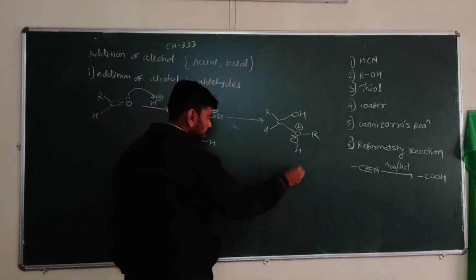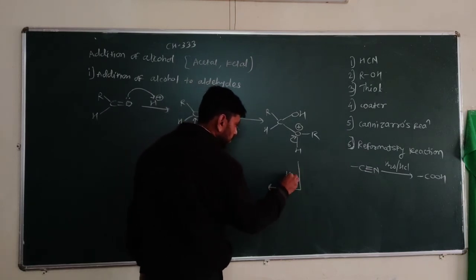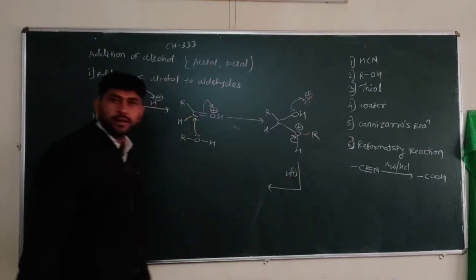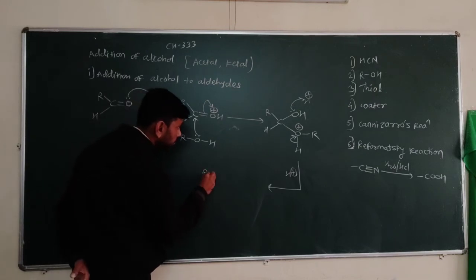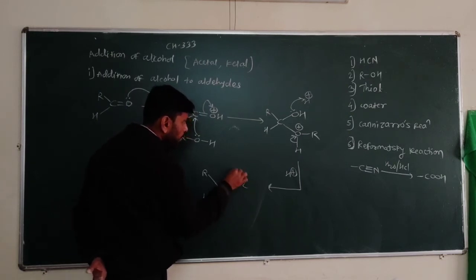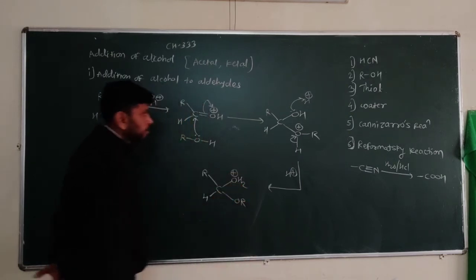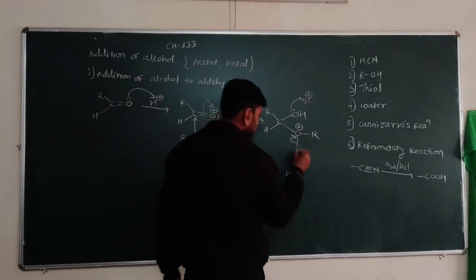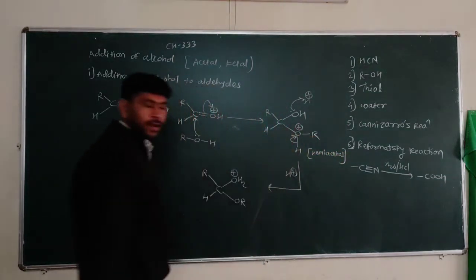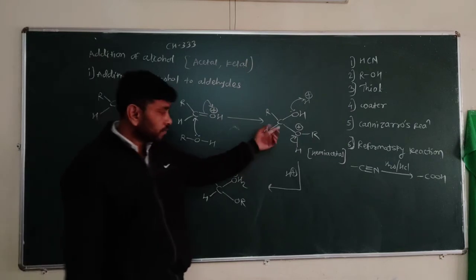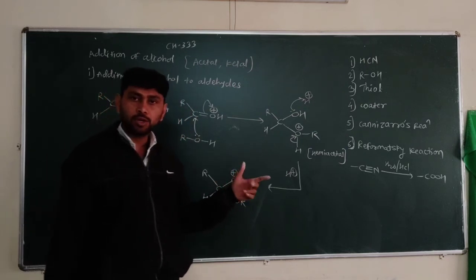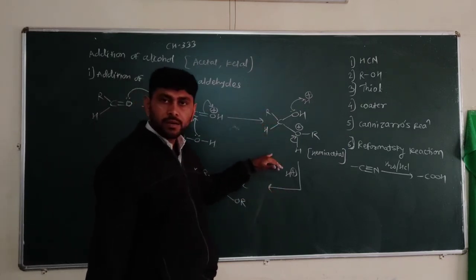So there is removal of hydrogen from the oxygen with positive charge. In the next step, H plus gets added here, and we get RCH, OH2 plus, and here OR. So this species formed here is called a hemiacetal, with one OR group and one OH group. From the hemiacetal, after we add some acid, we get the formation of acetal. So from hemiacetal we have to obtain acetal.